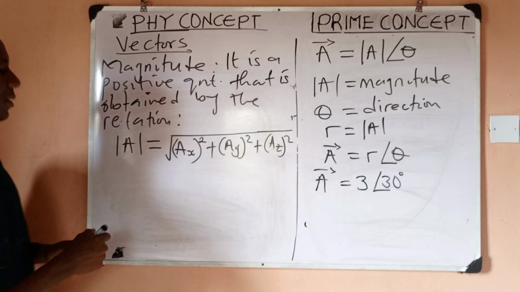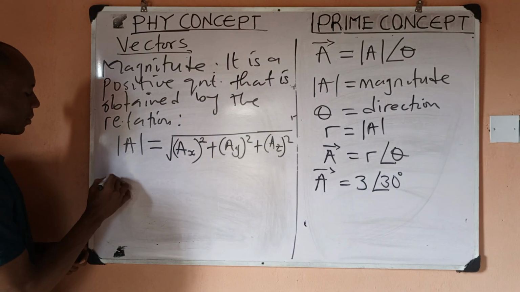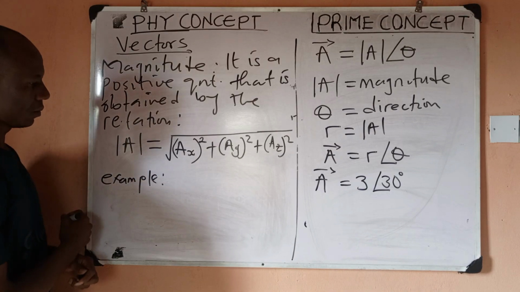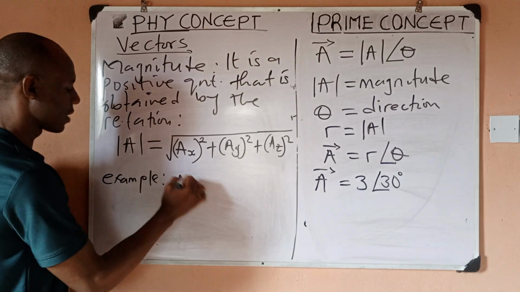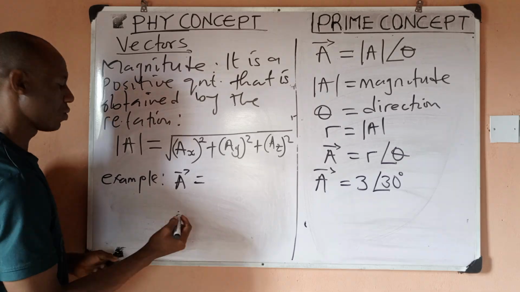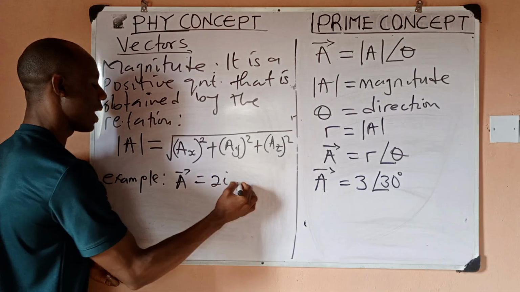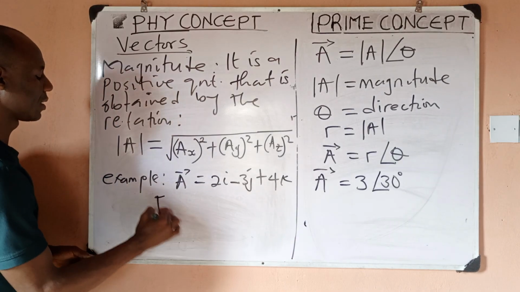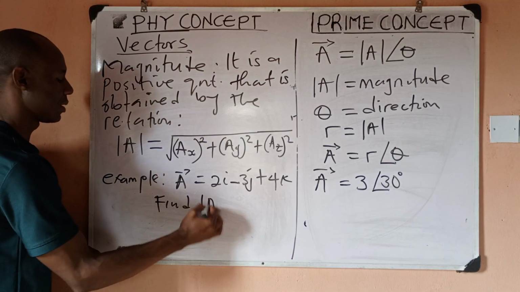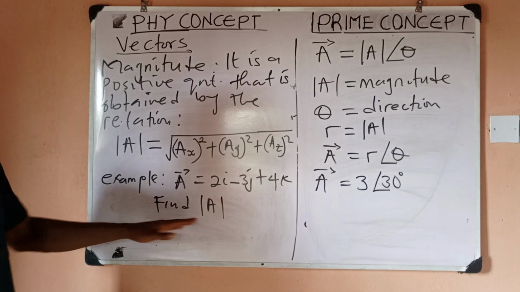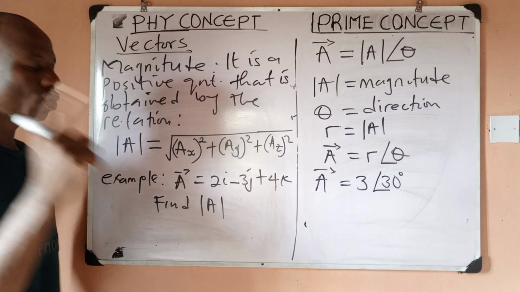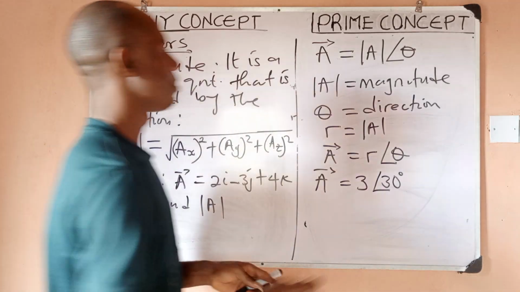Now let's take a quick example. Say vector A is equal to 2i minus 3j plus 4k. So we have this. Find this. This is how the exam would ask you. They won't say find magnitude. They just say find this. So you should know that this thing means magnitude.